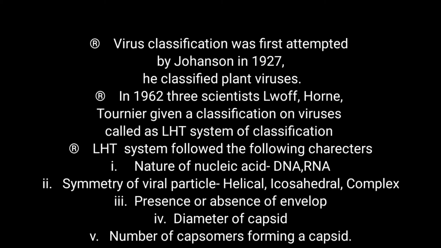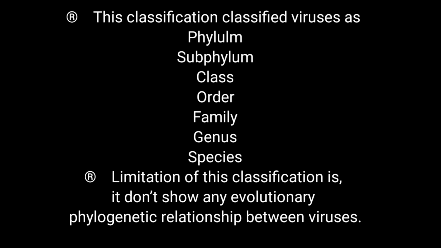They are the nature of nucleic acid, whether it is DNA or RNA, and the symmetry of the viral particle, whether it is helical or icosahedral or complex, and the presence or absence of envelope, diameter of capsid, and number of capsomeres of that particular capsid. Depending upon these criteria, the LHT system classified the viruses into different taxonomical ranks. Those taxonomic ranks are phylum, subphylum, class, order, family, genus, and species.